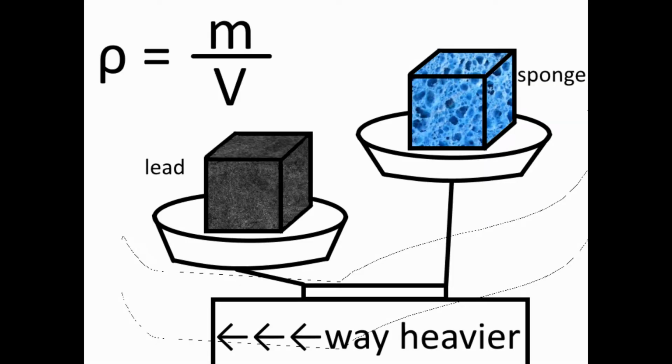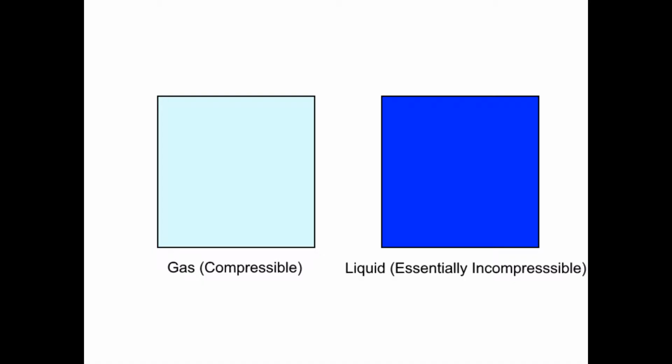Really, when we're looking at compressibility, we're examining the effect of the density of material and how it changes under a load. Density is a material property which determines how massive an object is for a given volume. That's why you can take the same volume of lead and a dry sponge, weigh them, and find that the lead is much, much heavier. Since density is defined as the mass over the volume for a bulk material, the effects of compressing a given mass over a specific volume can be analyzed for liquids and gases.